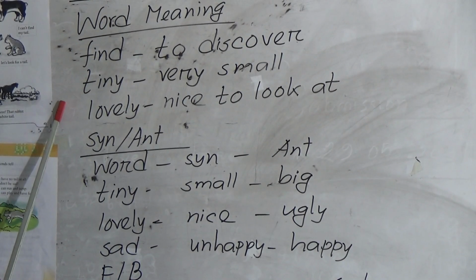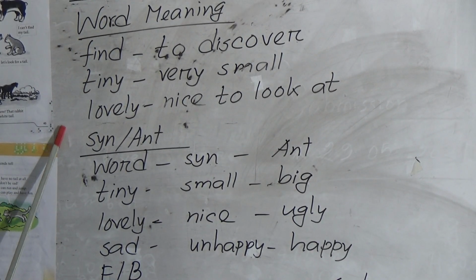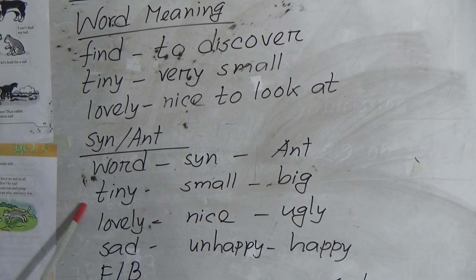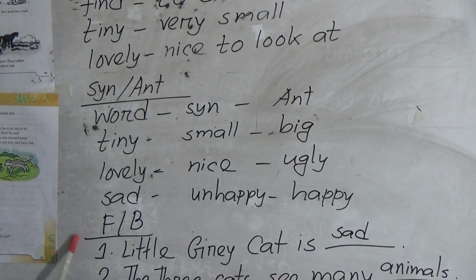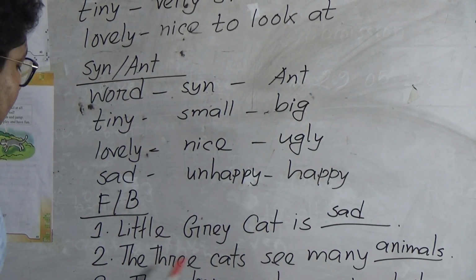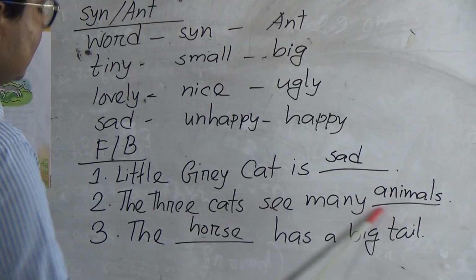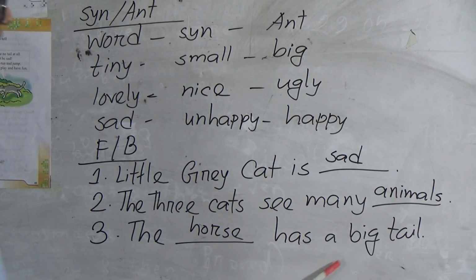I'm reading again. Word meaning: find, to discover; tiny, very small; lovely, nice to look at. Synonym antonym: tiny, small, big; lovely, nice, ugly; sad, unhappy, happy. Number 1, fill in the blanks. Little gray cat is sad. The three cats see many animals. The horse has a big tail.